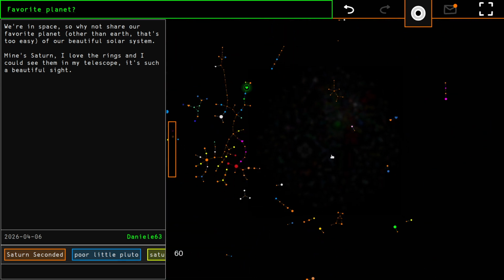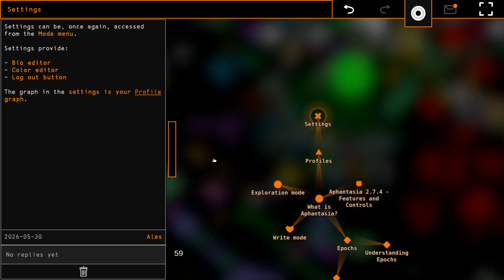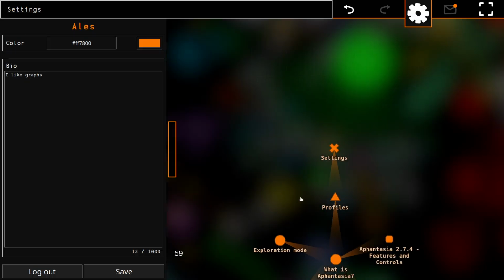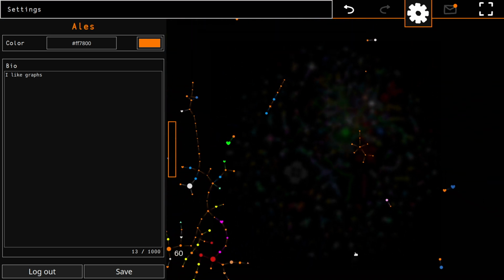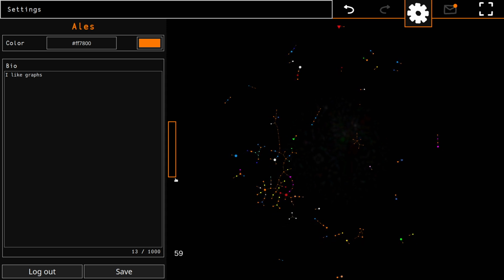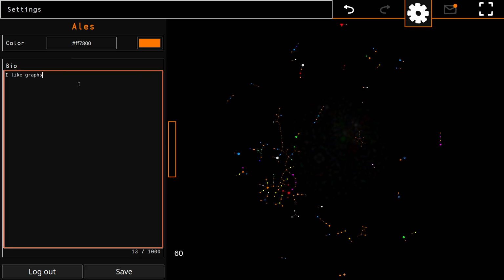Okay, the next in my little cluster here is the settings mode. The settings mode can be accessed from the mode menu. And once again, I can see my profile graph. In my profile graph, I can change a few things, and I can also log out. I'm not going to demonstrate logging out, but I can change my bio.